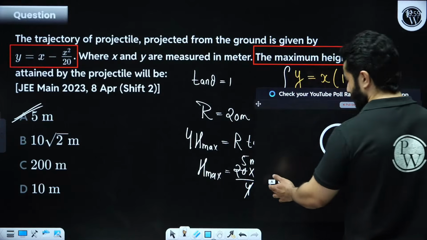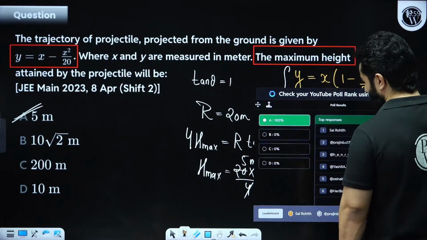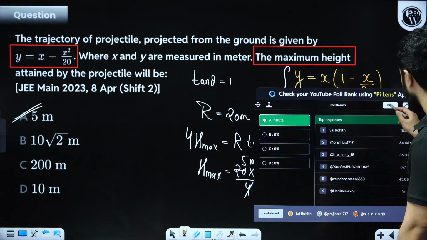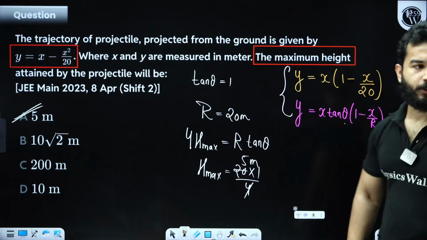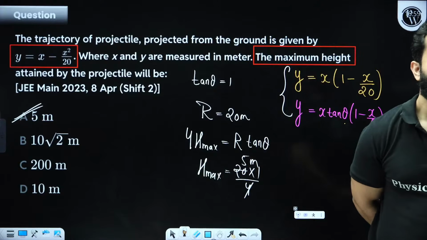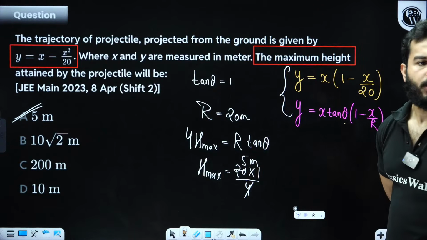Trick is good. This shortcut formula is going to save a lot of time. Very good, everyone. Be quick. Done? Can we move on?